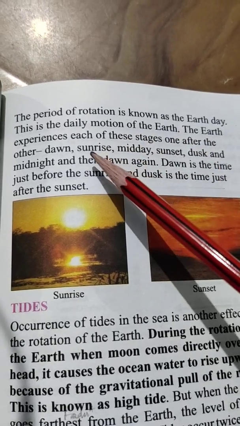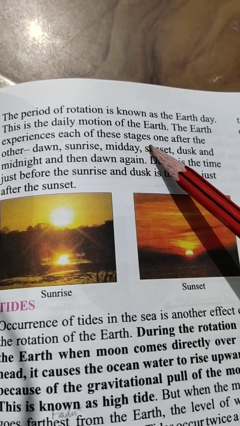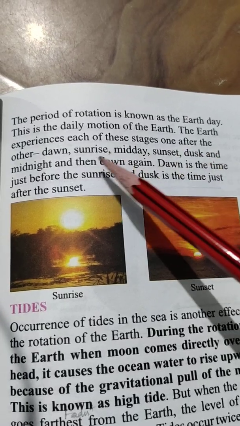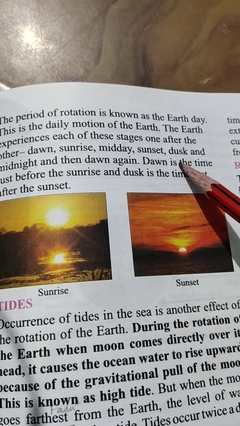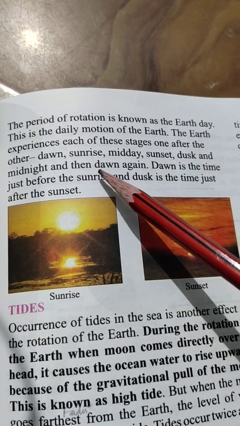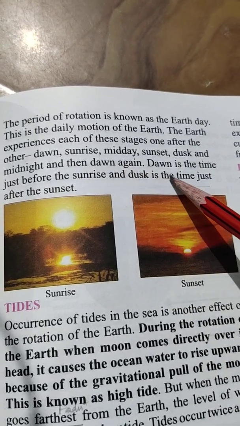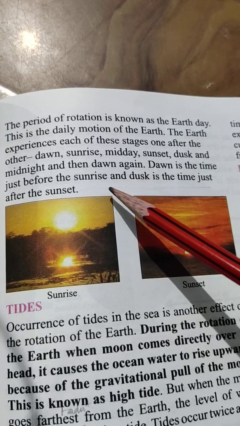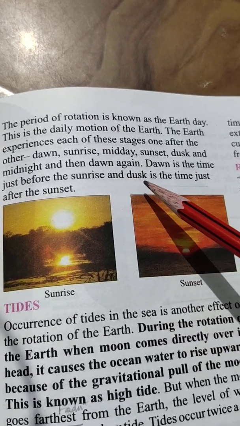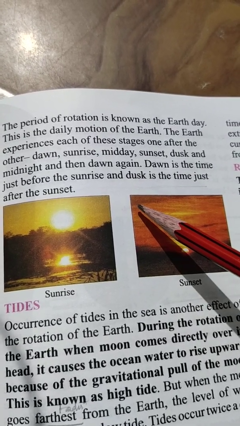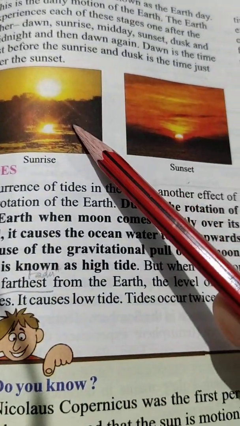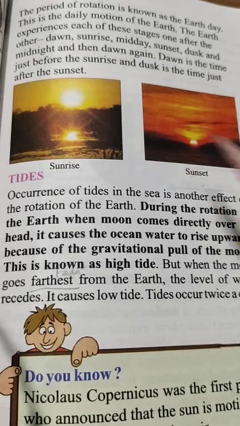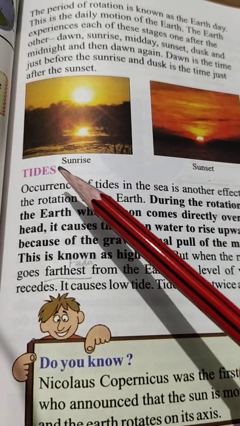The earth experiences each of these stages one after the other: dawn, sunrise, midday, sunset, dusk, and midnight, and then dawn again. Dawn is the time just before the sunrise, and dusk is the time just after the sunset. Sunrise, sunset, the pictures.